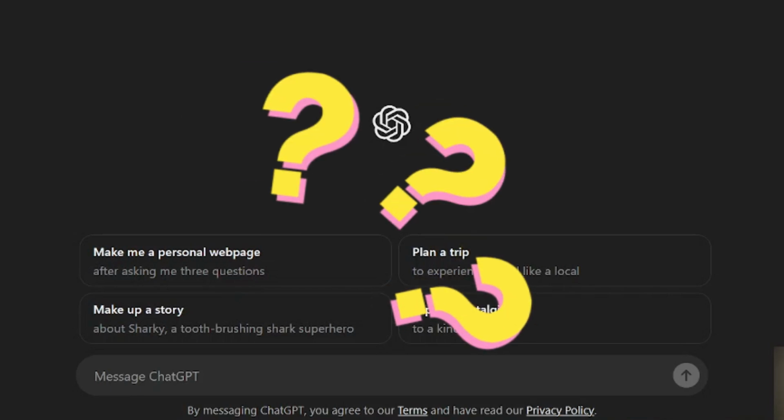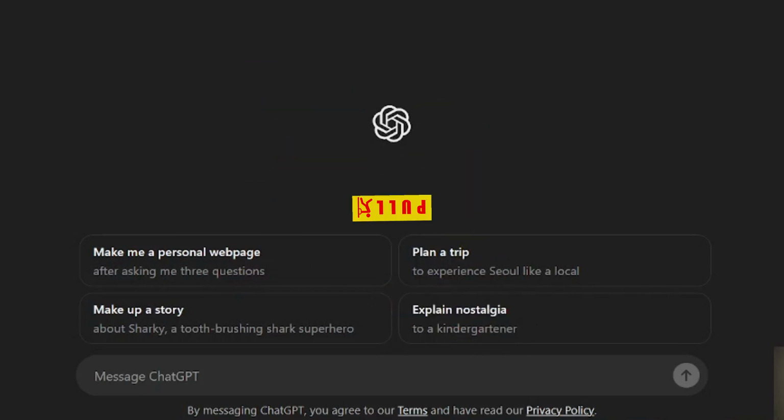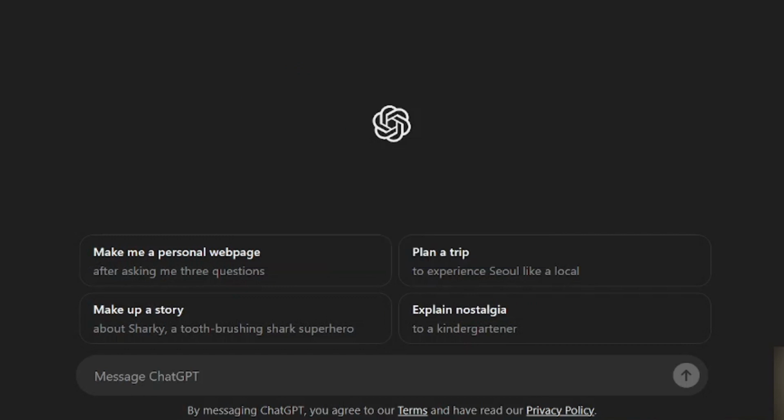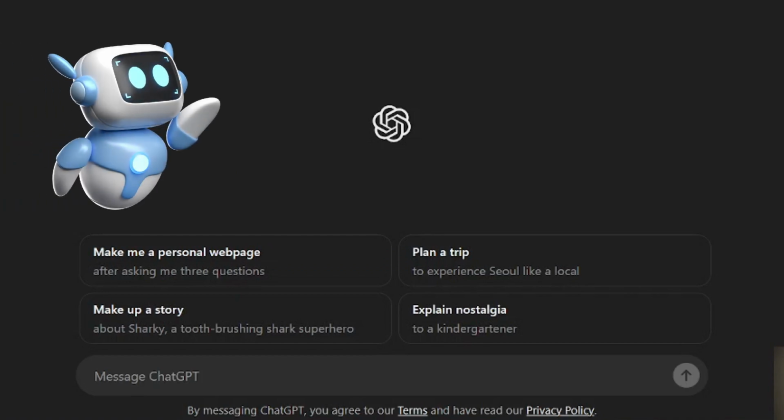So what is a prompt, you might ask? Essentially, it's the instructions you give the ChatGPT. Think of it like the guidance you provide to a team member. The clarity and detail in your prompt determine how well your ChatGPT performs.